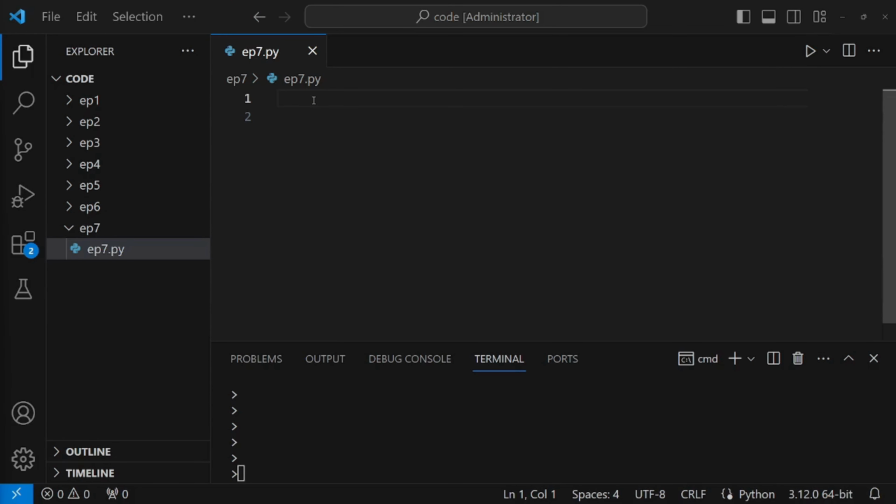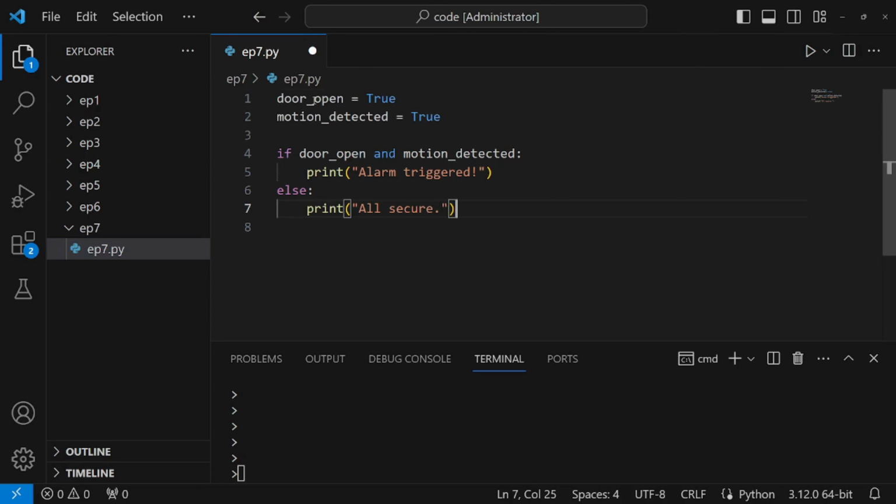Logical operators and, or, and not are the glue that holds multiple conditions together in if-else statements. They allow us to construct more complex, nuanced decision criteria. It's like combining different spices to perfect your recipe. First up, and. This operator ensures that all combined conditions must be true for the entire expression to be true. It's perfect for scenarios where multiple criteria need to be met.